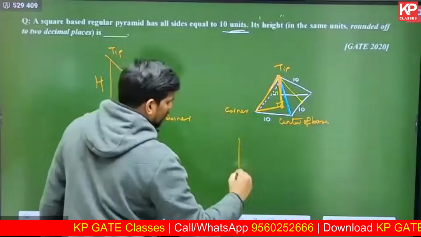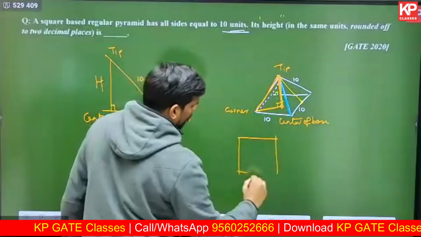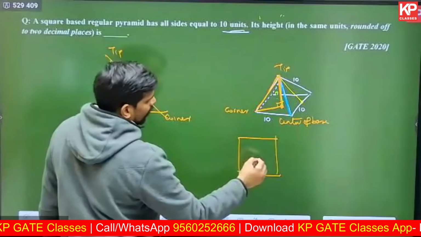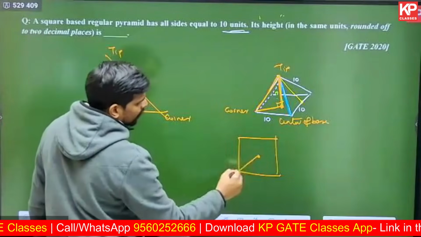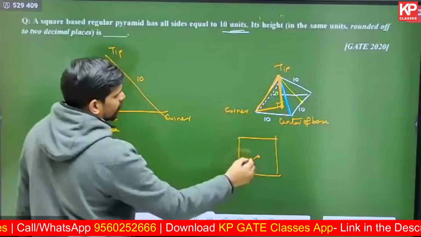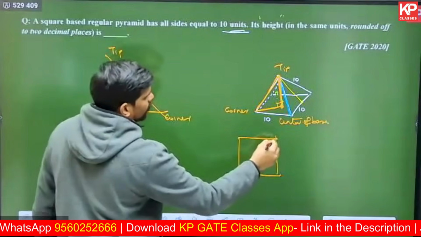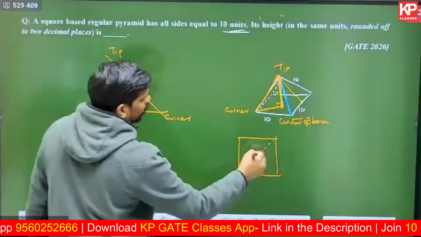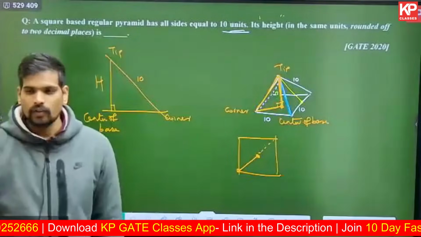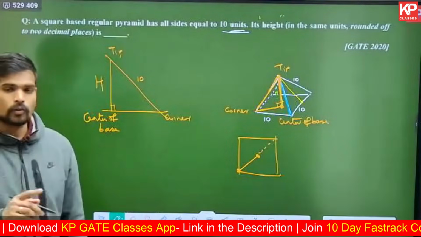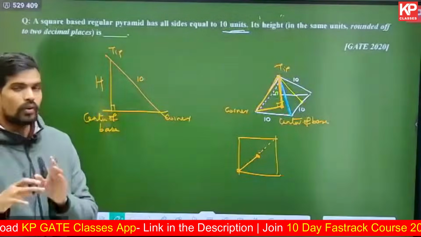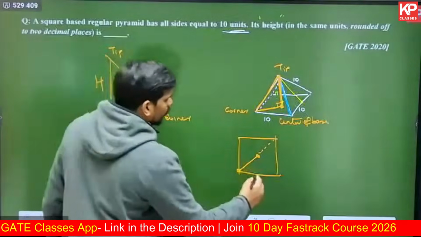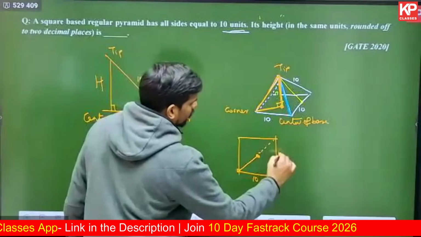The plan is a square, because this is a square base pyramid. In this plan, we are looking for the distance from the center of the base to the corner. To know this, it is half of the diagonal of the square. The length of the diagonal of the square is root 2 into a, or a into root 2. a is 10 here, so this is 10, this is 10.